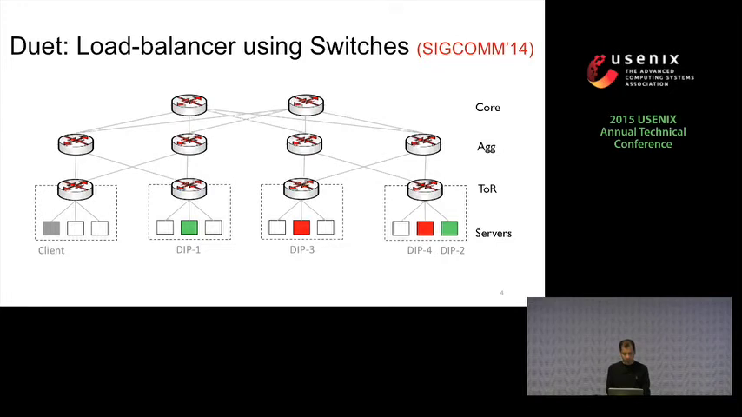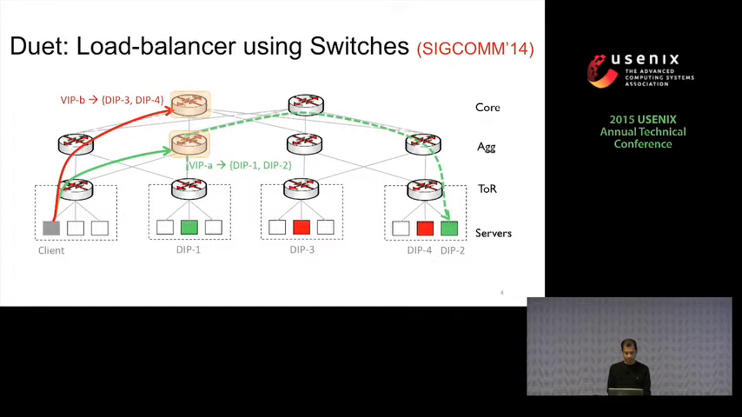Duet, which was published in last year's SIGCOMM, reduces the load balancing cost by almost 24 times, and it does that by using commodity switches. Duet stores the VIP to DIP mapping in the switch memory, in the TCAMs. Because switch memory is limited, it partitions the VIPs across multiple switches. The switches announce the VIPs using BGP to receive the traffic for the VIPs assigned to them, and then split the VIP traffic across DIPs and forward it to the DIPs.